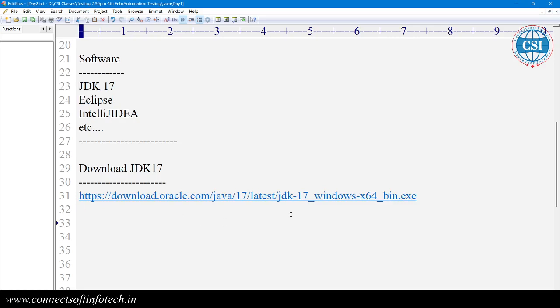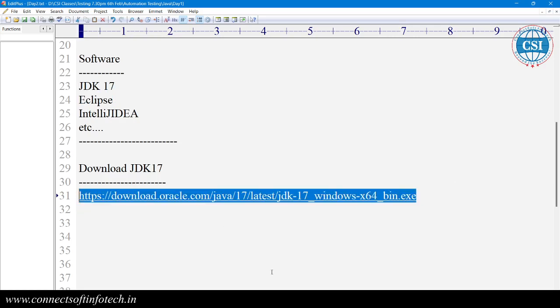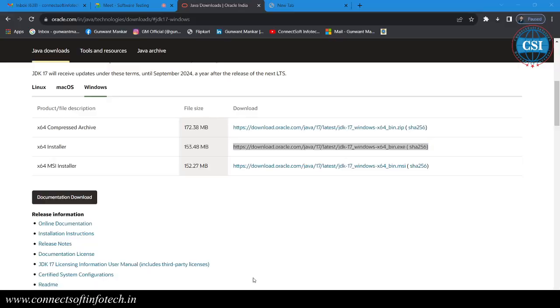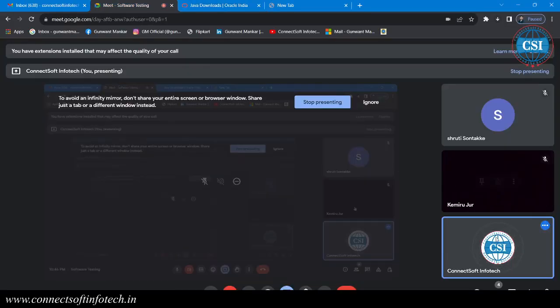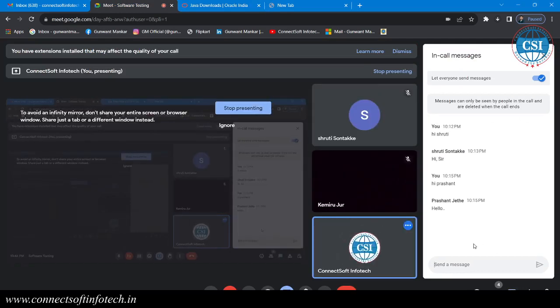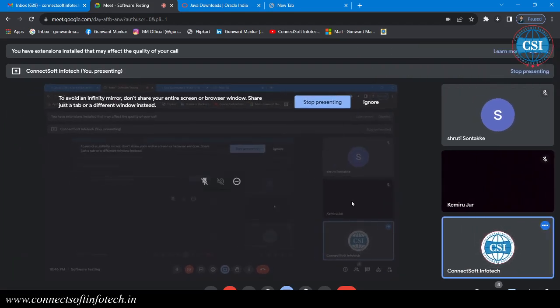So I am going to share this link with you, and you can share your screen and do some installation. So this link is shared with you. Kindly share your screen, and I will guide you to install this one.